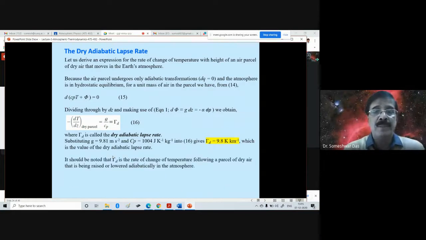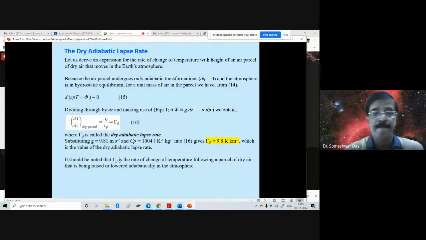So it should be noted that gamma d is the rate of change of temperature following a parcel of dry air that is being raised or lowered adiabatically in the atmosphere. Whether it is rising or sinking, it is undergoing the process adiabatically.